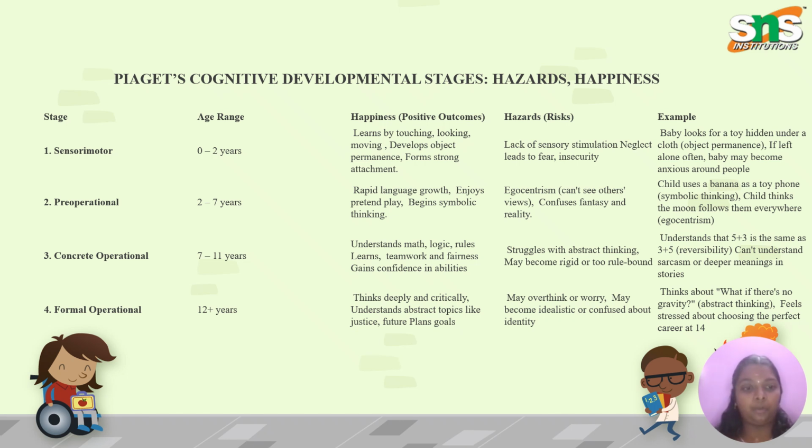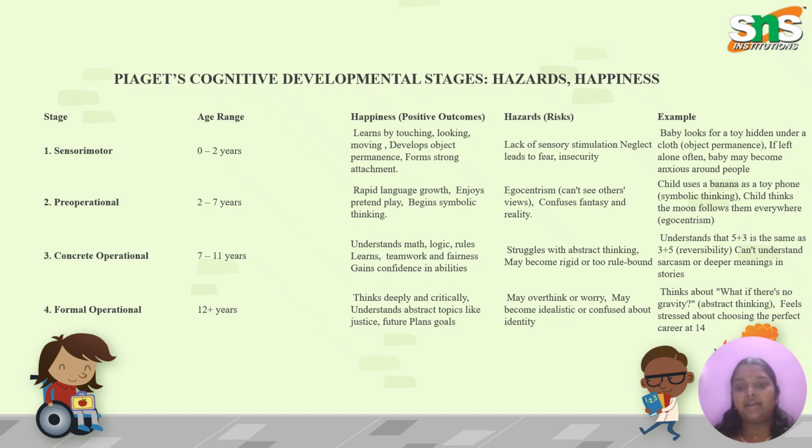Next is the concrete operational stage. This age ranges from 7 to 11. During this stage, they will understand logical reasoning and rules. They will learn new rules, teamwork, and fairness. Gains confidence in abilities. During this period, they will be able to solve some problems, and logical reasoning will develop. They will be able to follow and understand the rules, and they will gain confidence during this time.